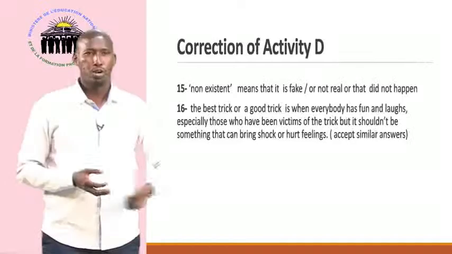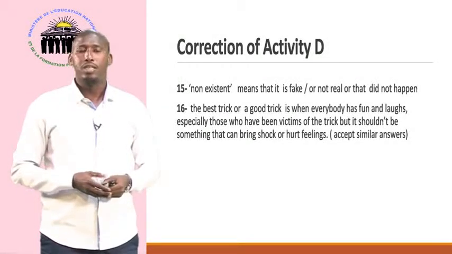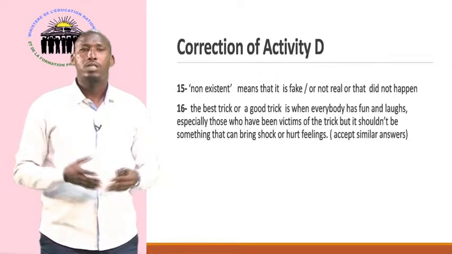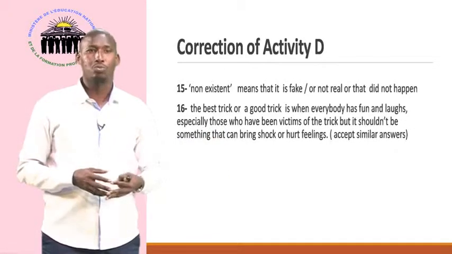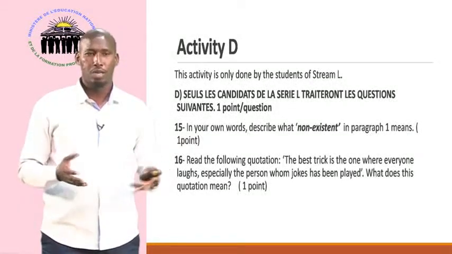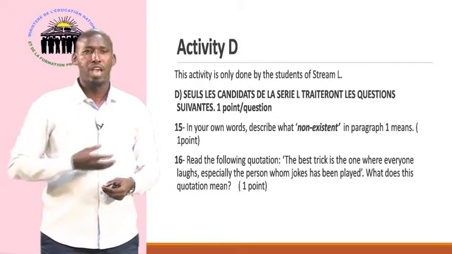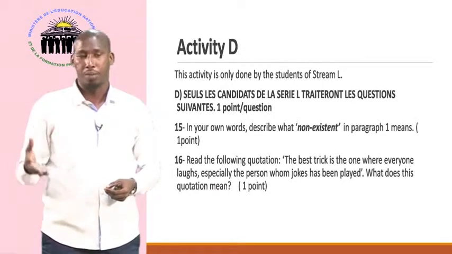So the first one, if we look, non-existent means that it's fake, something that is not real, or something that didn't happen. And for the second, what was the best trick? Here we've got a quotation: the best trick is the one where everyone laughs, especially the one on whom the joke has been played.